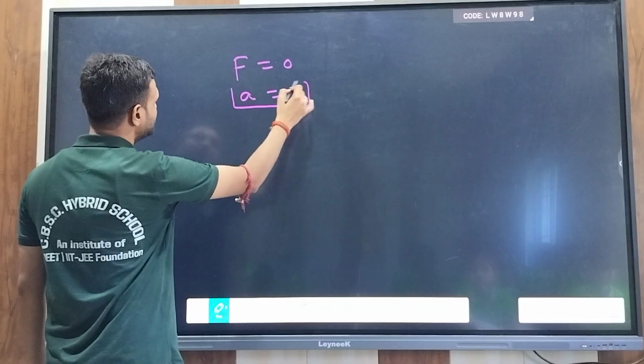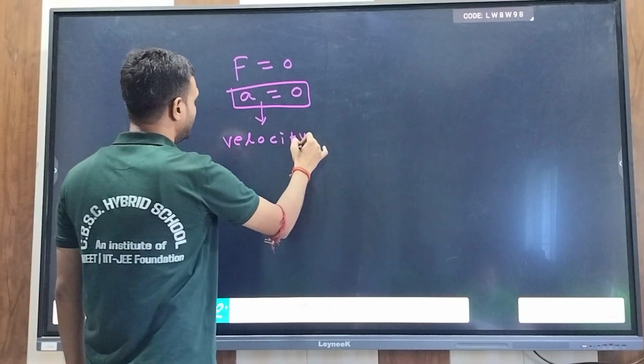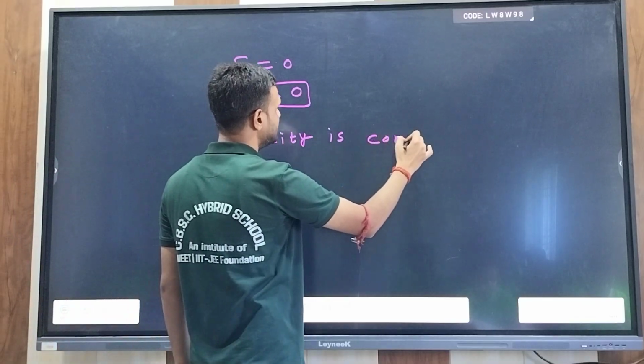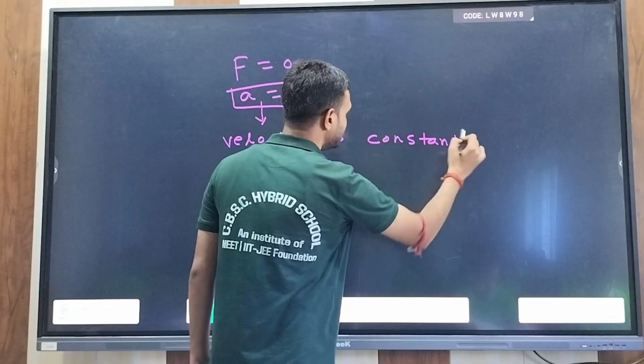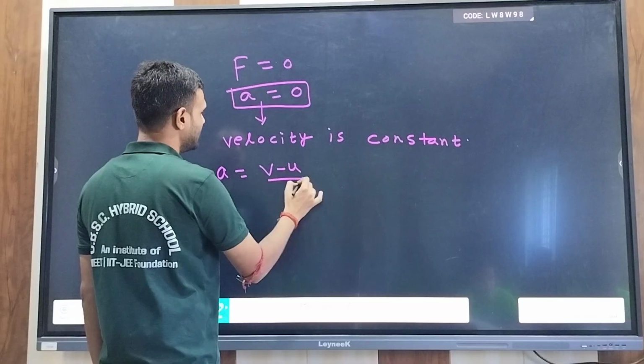And when acceleration is zero, then velocity is constant. Why? Because we know that acceleration is equal to change in velocity upon time.